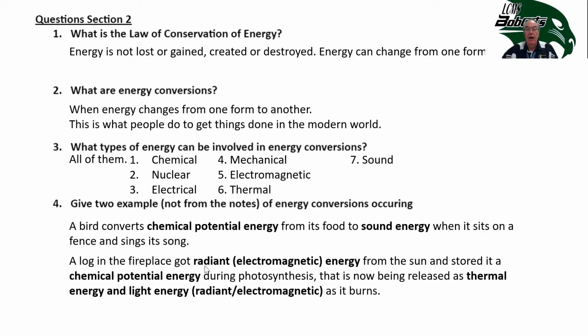A log in a fireplace got radiant electromagnetic energy from the sun and stored it as chemical potential energy during photosynthesis. That is now being released as thermal energy and light, which is a form of radiant or electromagnetic energy. So when you think about what happened, it came as electromagnetic energy from the sun. It was stored as chemical energy, and now it's being re-released as electromagnetic energy in the form of heat and light.